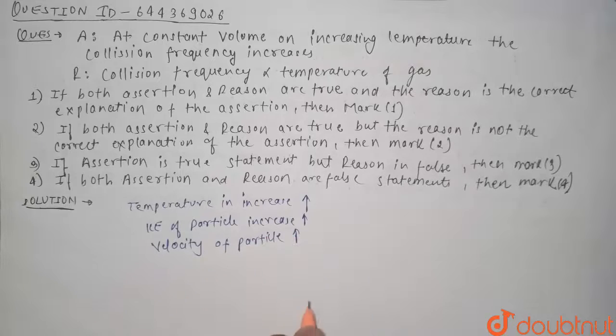Now if velocity of particles increases, then more and more particles will collide with the wall.